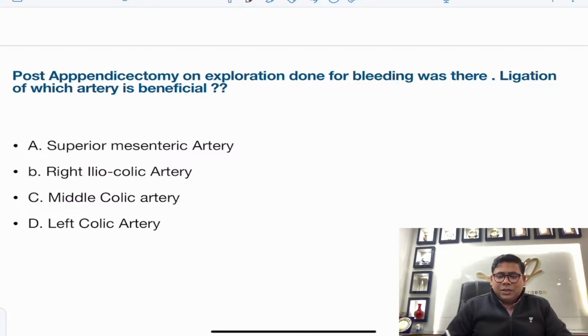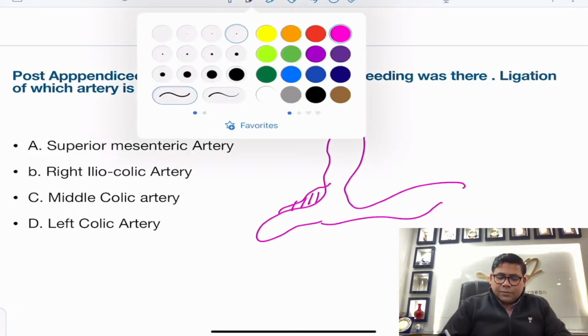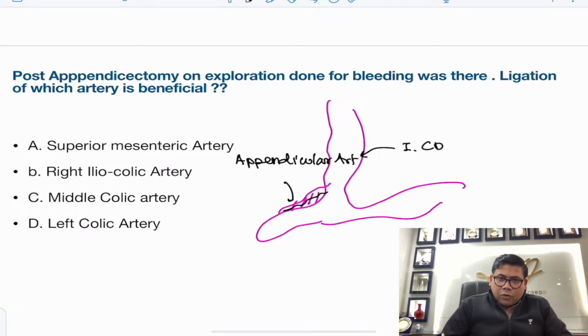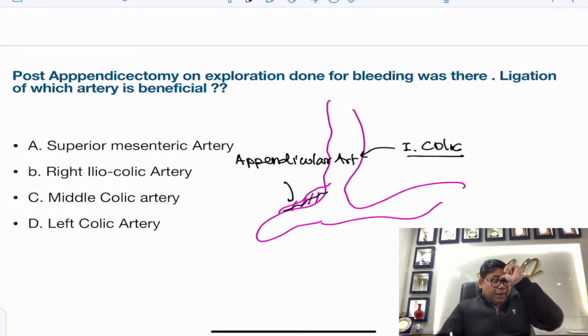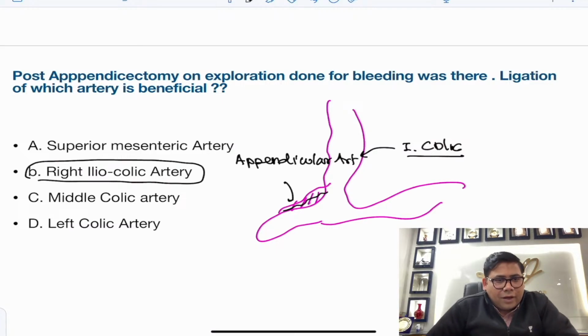Then post appendicectomy, there was bleeding. You need to understand, if this is the appendix, and this is the mesoappendix, inside this mesoappendix there is a vessel known as the appendicular artery. And the appendicular artery is a branch of what, students? Yes, ileocolic. So it's the ileocolic basically which needs to be ligated. If you have torrential bleeding from the appendicular stump, it is very important to go for the right ileocolic artery. There is nothing known as a left ileocolic artery.